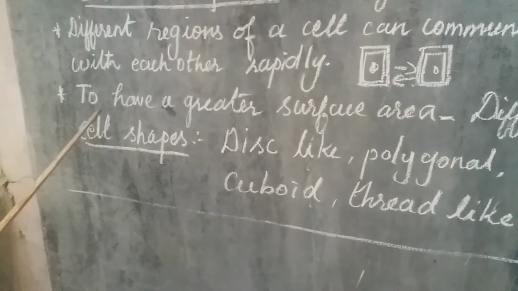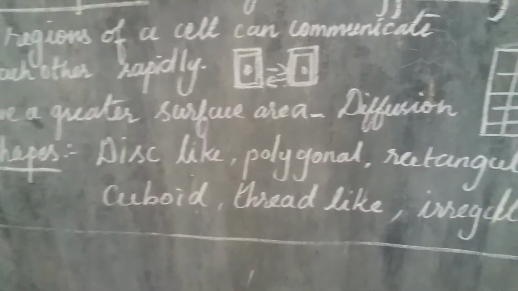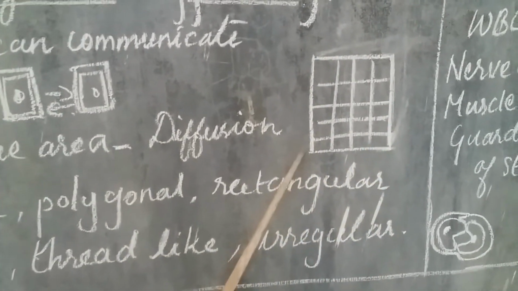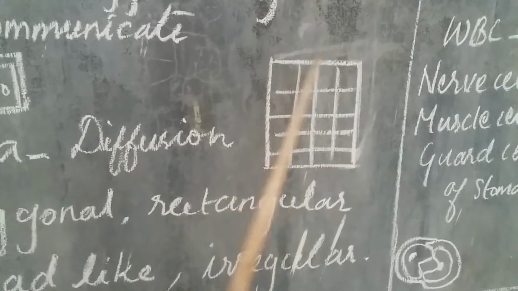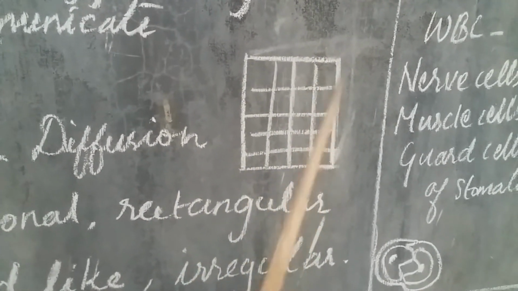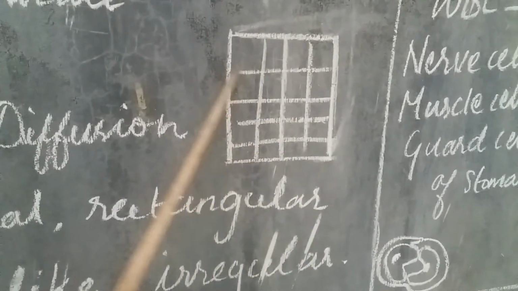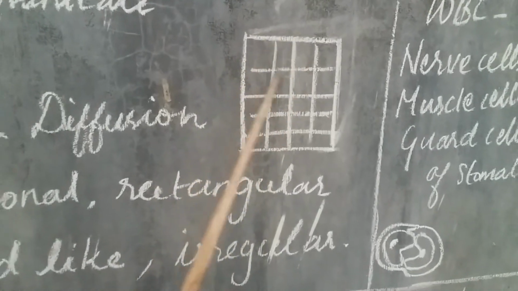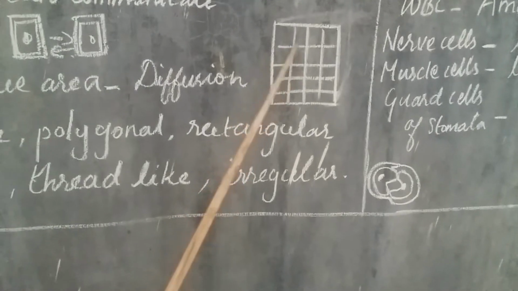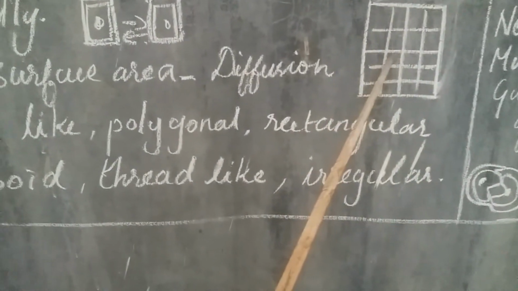And the second reason is to have a greater surface area. I will explain. Consider this big block as a cell. If it is this big, its surface area would be this and this. But when it is divided into small units, the surface area would be this, this, and this. Likewise, the surface area increases when the cell is small.